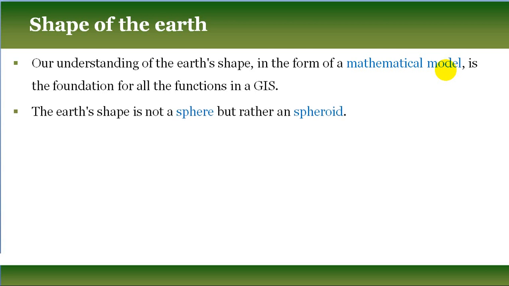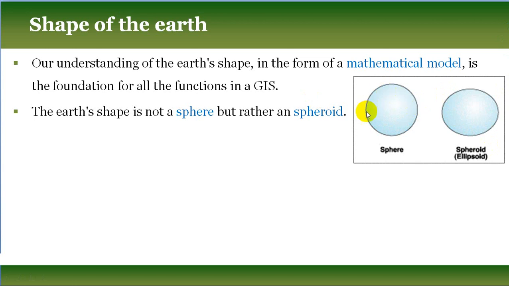The earth's shape is not a perfect sphere, but rather a spheroidal shape. Although the earth is not perfectly spheroidal, we can better represent the shape of the earth using a spheroid instead of a sphere. So this is a sphere like a football, and this is a spheroid shaped like an egg.